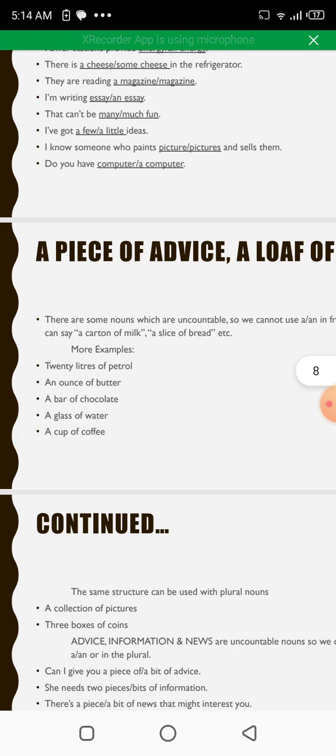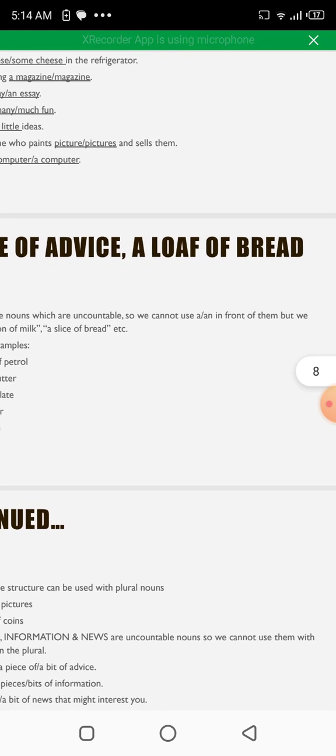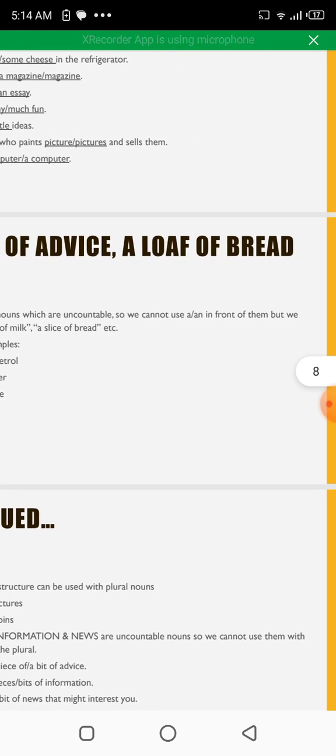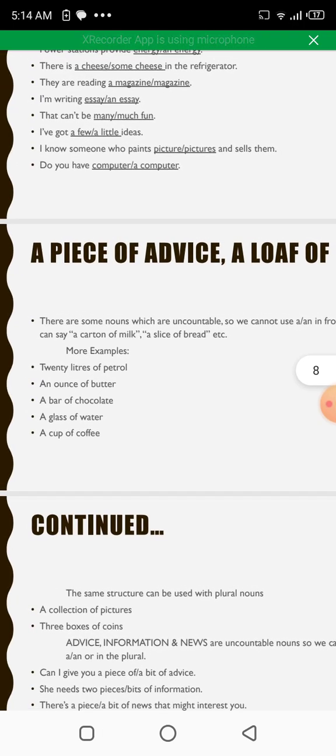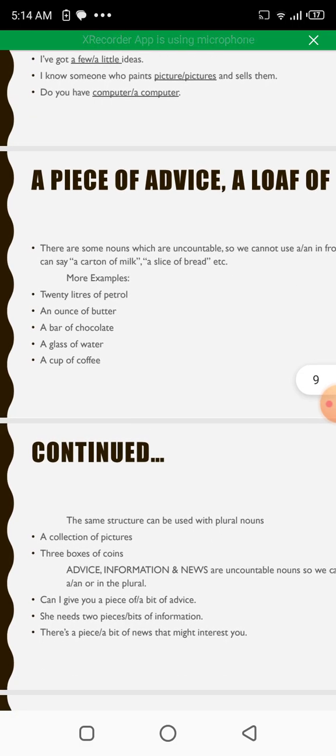A piece of advice, a loaf of bread. There are some nouns which are uncountable, so we cannot use a or an in front of them, but we can say a carton of milk, a slice of bread, etc. More examples can be noticed here. 20 liters of petrol, an ounce of butter. A butter would be wrong, but an ounce of butter is correct.